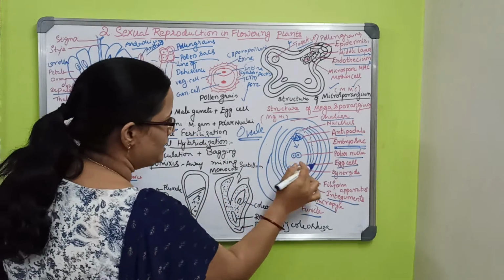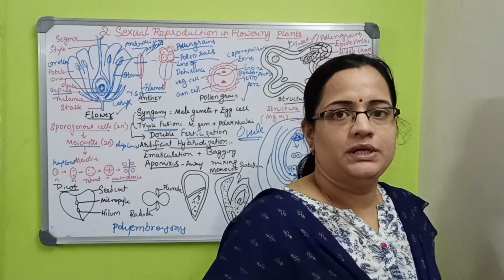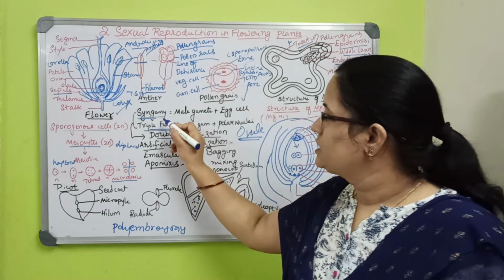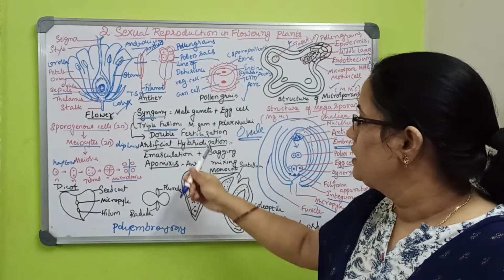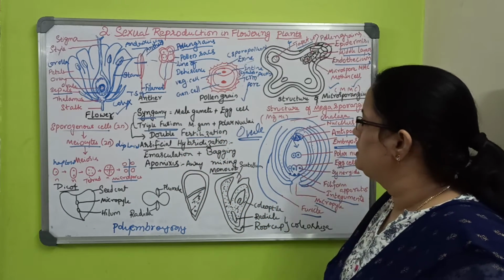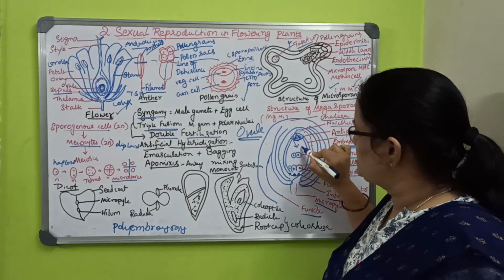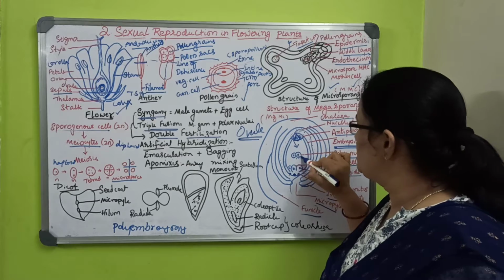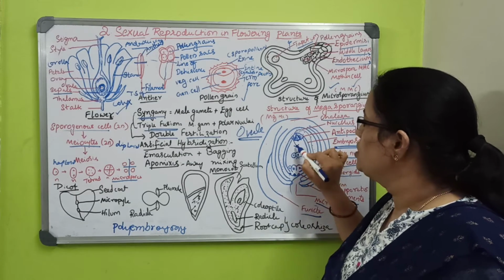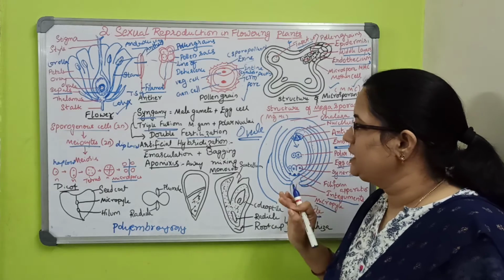The fusion of the male gamete and the egg cell is called syngamy. The fusion of the male gamete with the polar nuclei is called triple fusion.